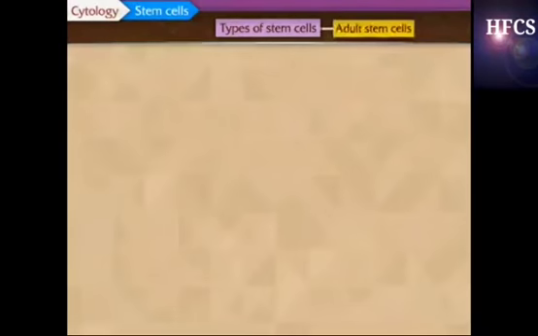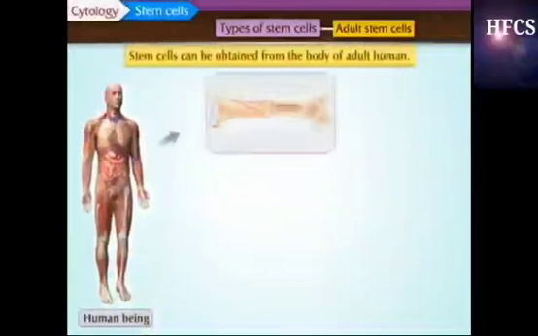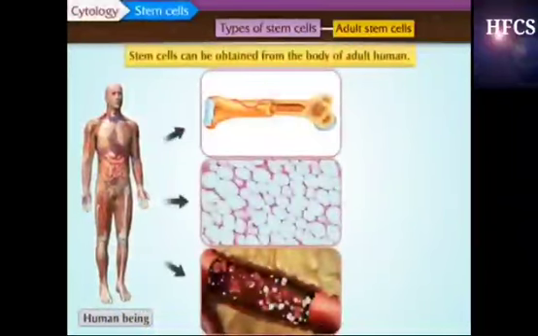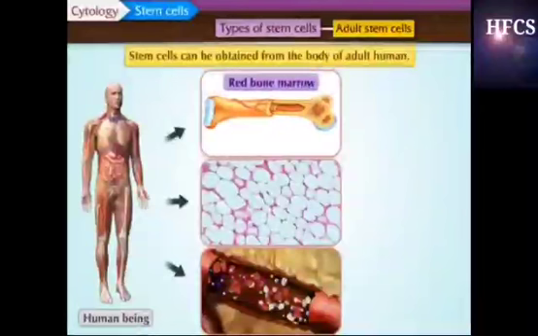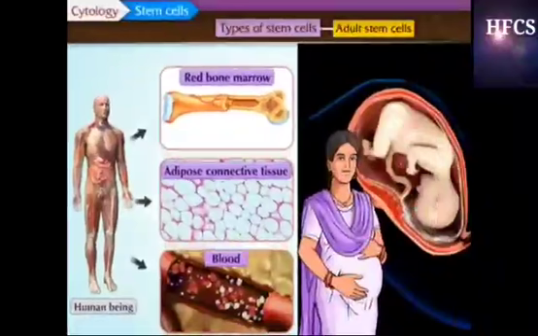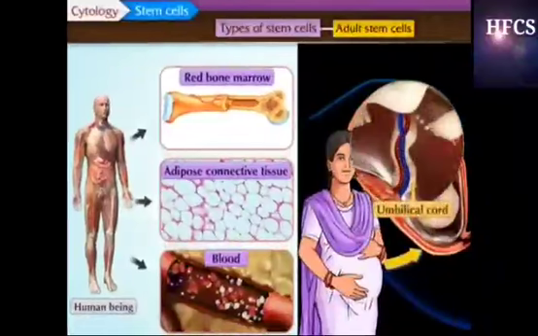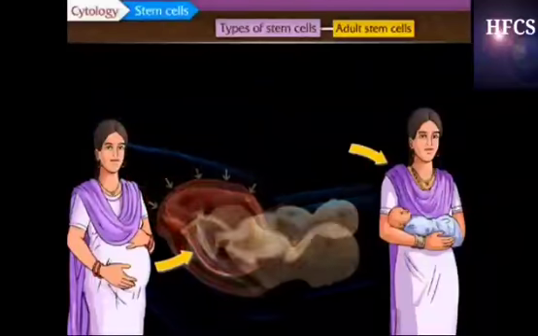Next is adult stem cells. Stem cells can be obtained from the body of adult persons too. There are three main sources of stem cells in the body of an adult person. Stem cells can be obtained from red bone marrow, adipose connective tissue, and blood. Stem cells can also be obtained from cord blood immediately after birth.